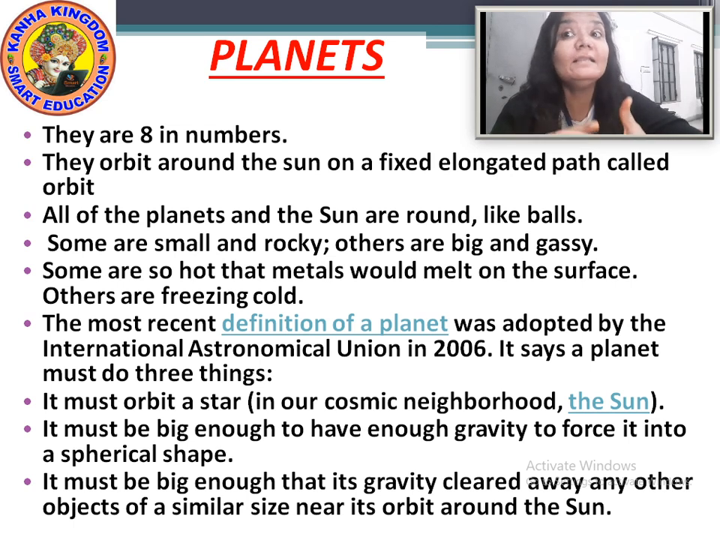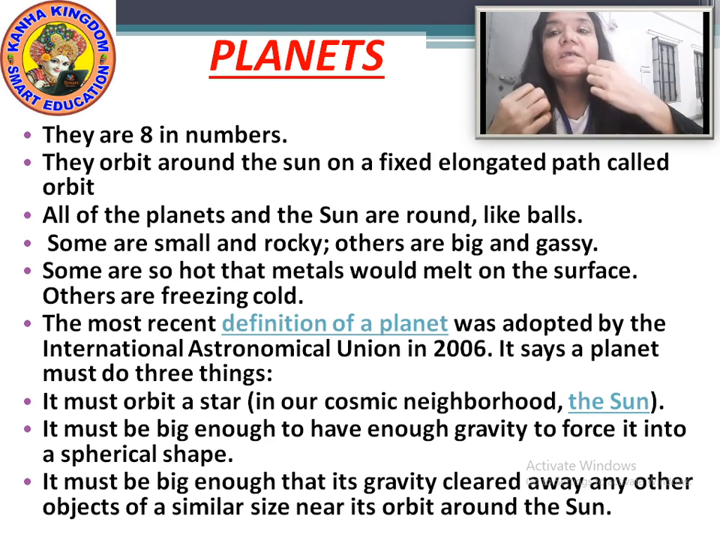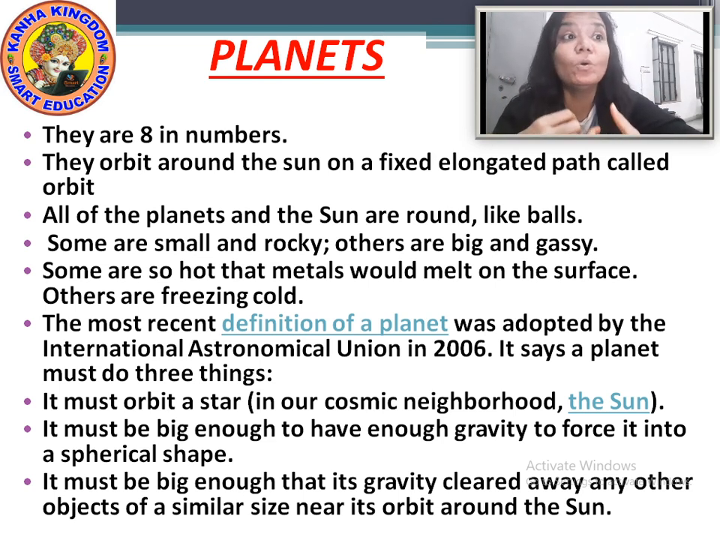While the other planets, there are 8 planets in number, some are hot and some are freezing cold. Freezing cold means there is no warmness on it.